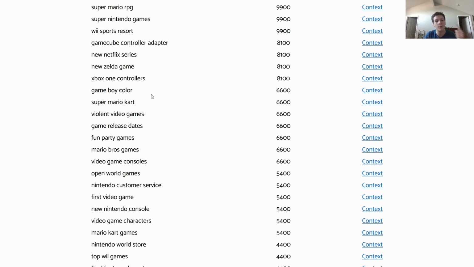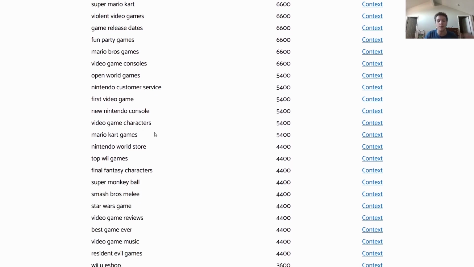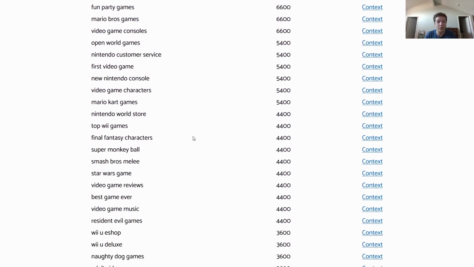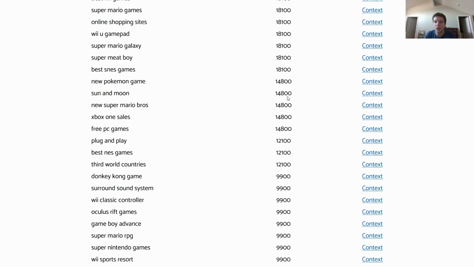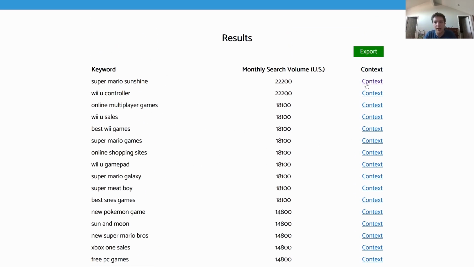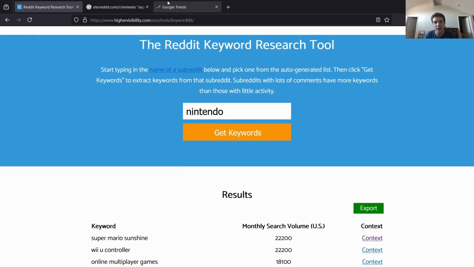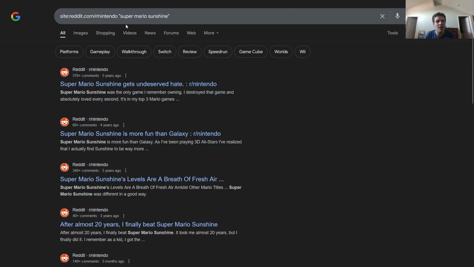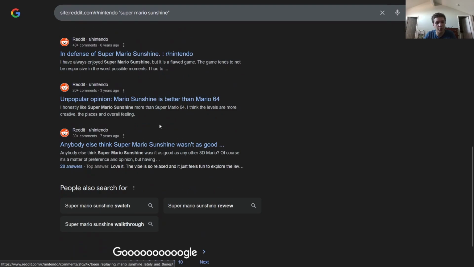So just notice the keywords that are being mentioned. Notice the franchises that are being mentioned. Notice the products that are being mentioned. So don't get random games. For example, if you're flipping games, look at the top keywords here and you can get the context here. This is simply looking at everything in the Nintendo subreddit that mentions Super Mario Sunshine.